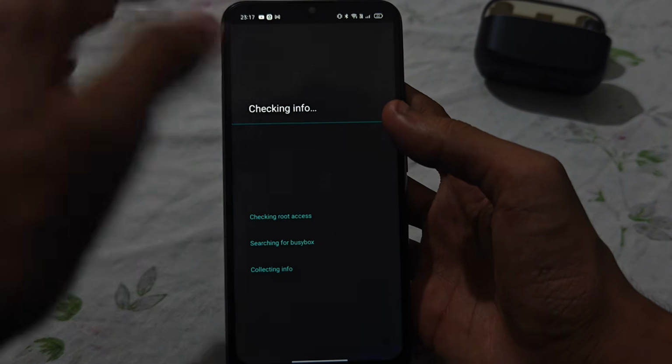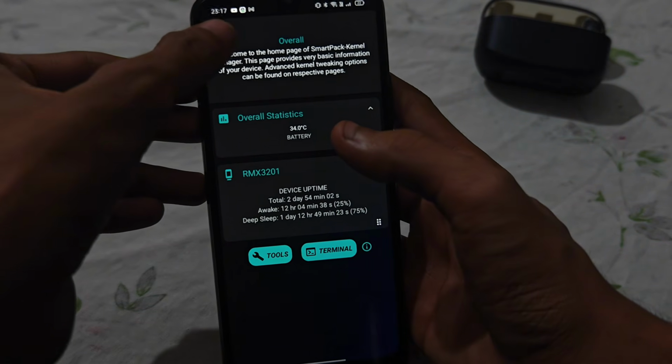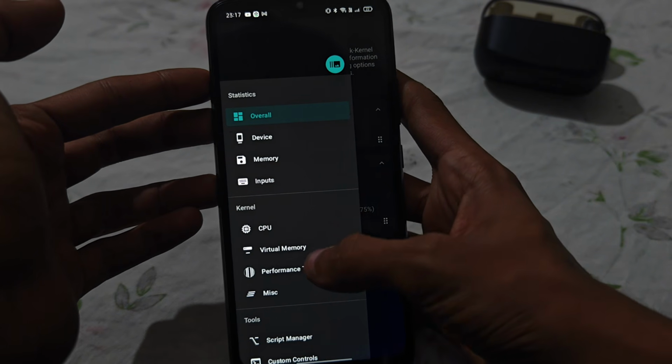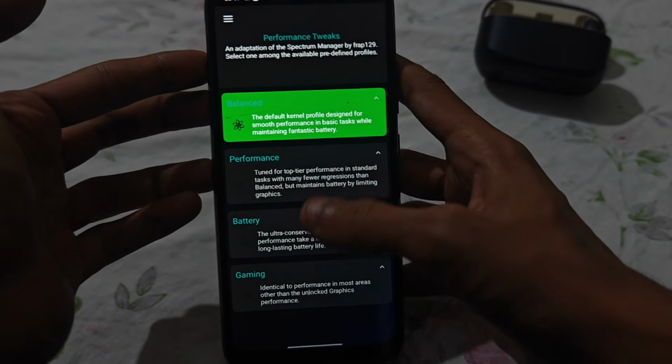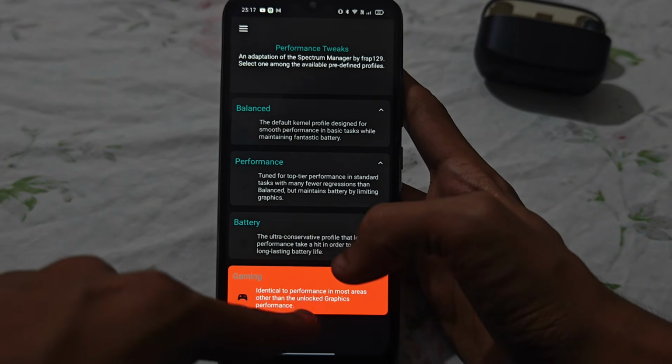Now click open simply. Here's the interface of the smart kernel. Click allow. Now click the right three-dot button and first go to the performance tweak. And guys, use the gaming tweak. Guys, if you are gaming, always use the gaming tweak.